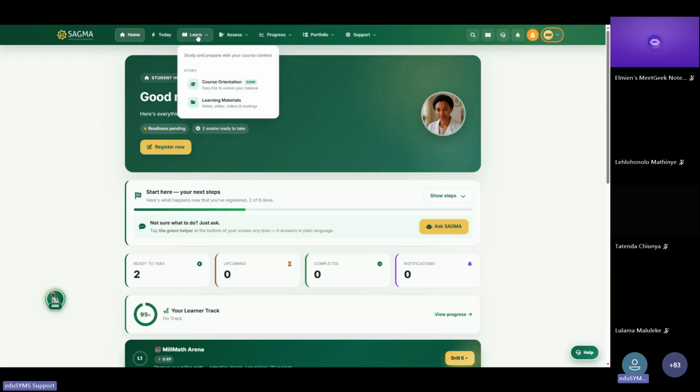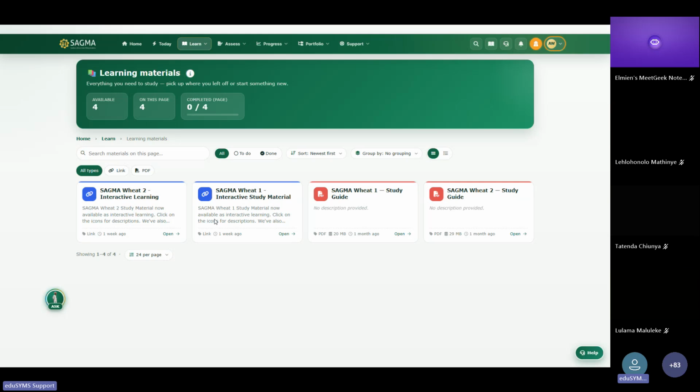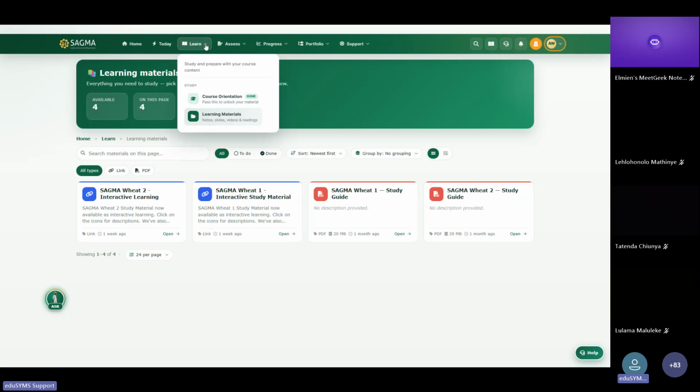Now, the third menu option is the Learn menu. The Learn menu gives you access to the course orientation, which you can take to unlock the learning material. Once you take the course orientation quiz, you will be able to unlock your study material. We touched on the study material before. This is one way to access your study material using the Learn option. If you click on Learn, you've got course orientation, and it will show done, or pending or due if you haven't taken it. Once it's done, you will have access to the learning materials, which is where we are.